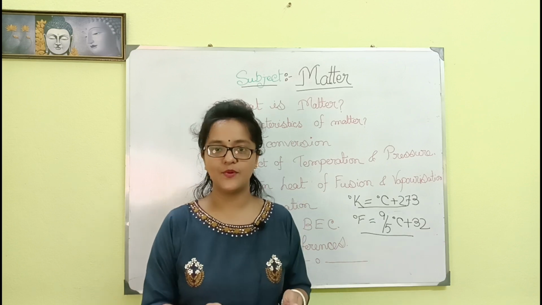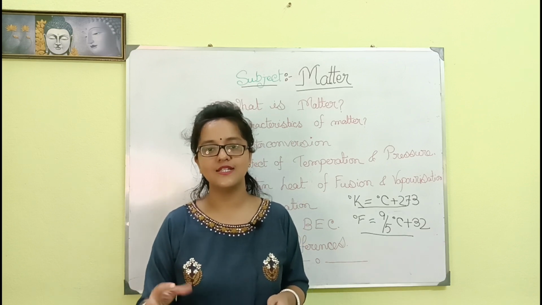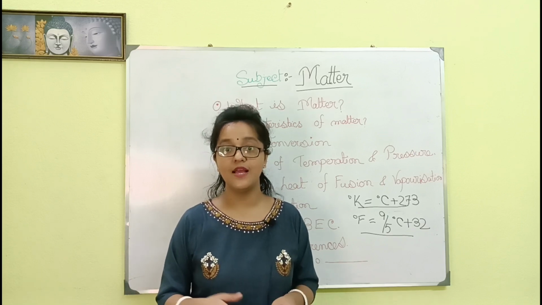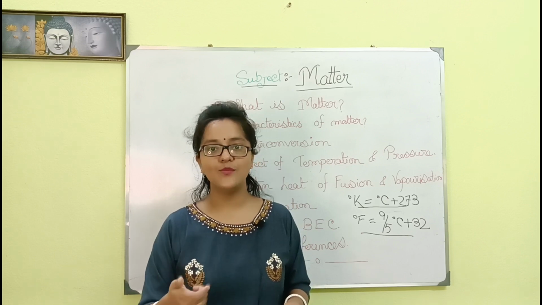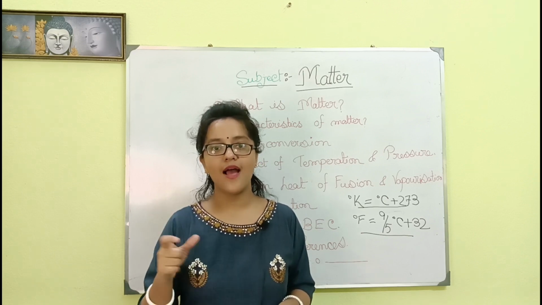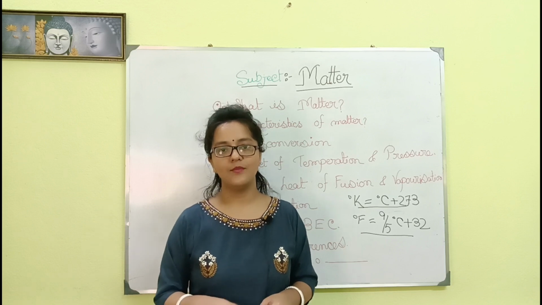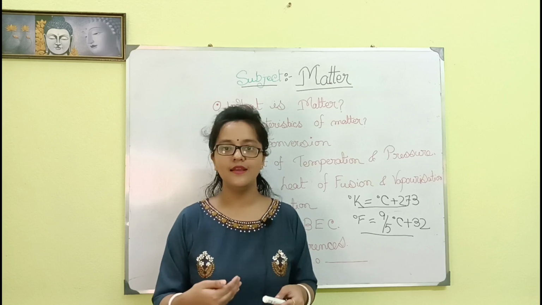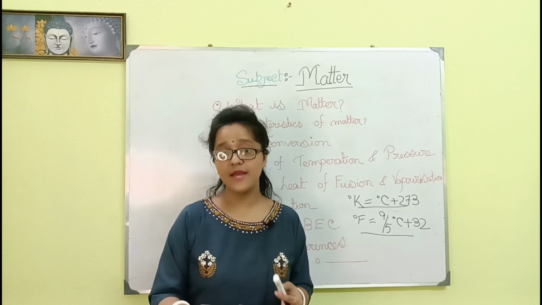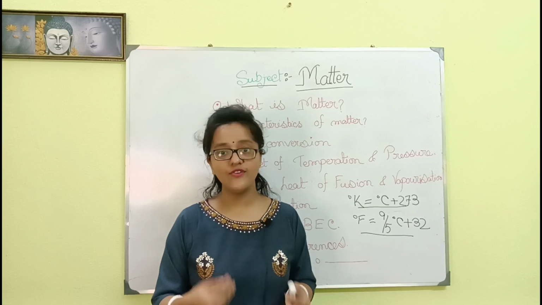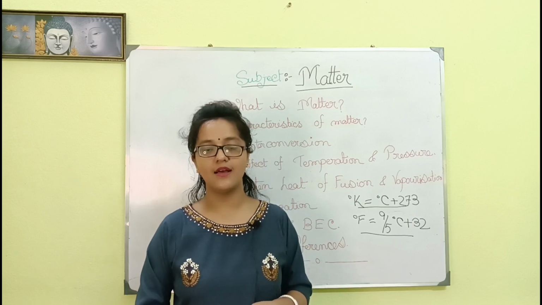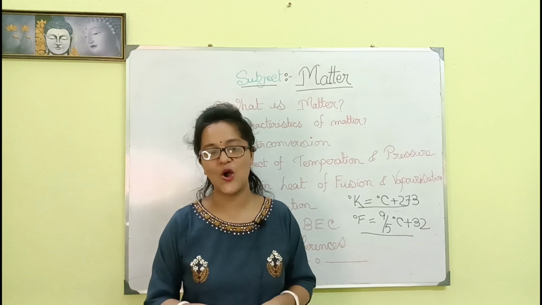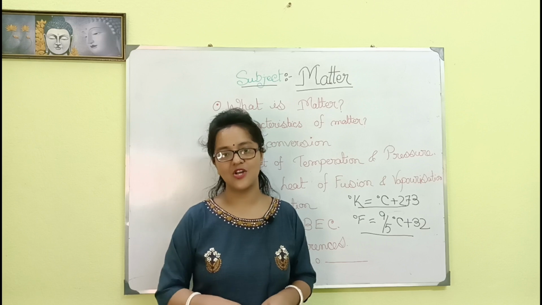At very low temperature, the gaseous substances are converted into solid particles. For example, dried carbon dioxide. Dried carbon dioxide is a Bose-Einstein condensate. Gaseous substance is converted into solid particle. This type of condensate was discovered by Satyendranath Bose and Albert Einstein. So by using their names, the condensate is called Bose-Einstein condensate.